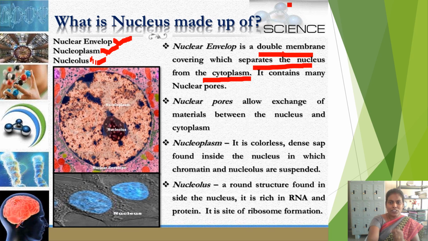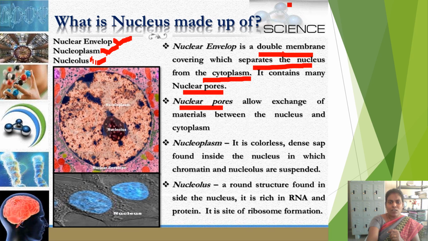And this nuclear membrane contains many nuclear pores. Pores means small hole-like structures present on the membrane of the nucleus, which is called nuclear envelope. And what is the purpose of this nuclear pore?